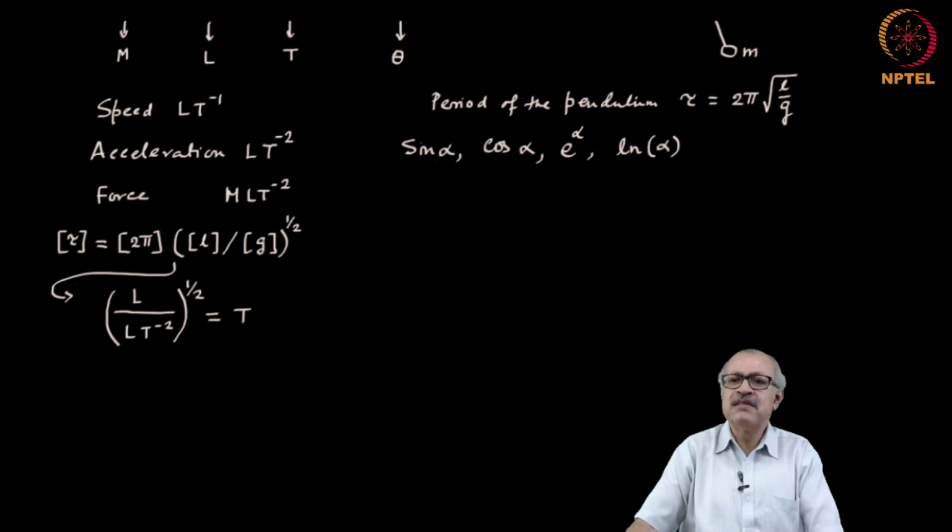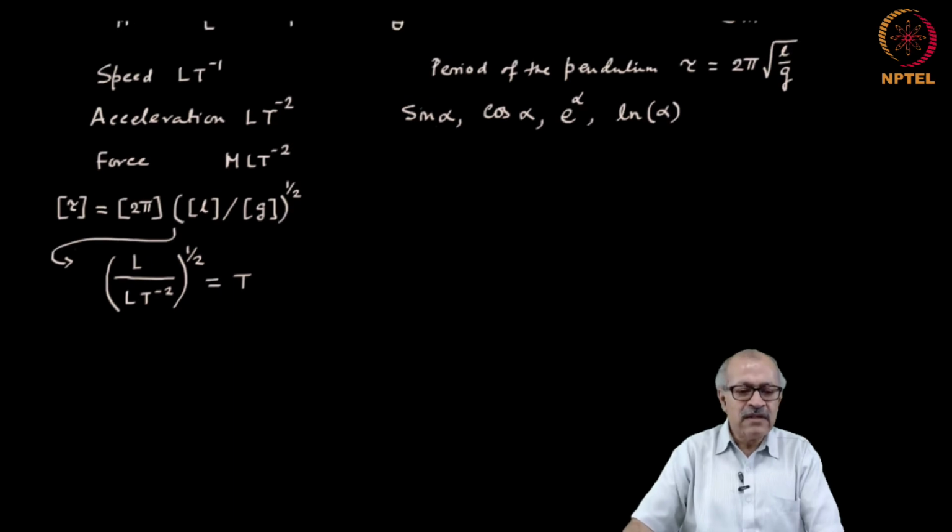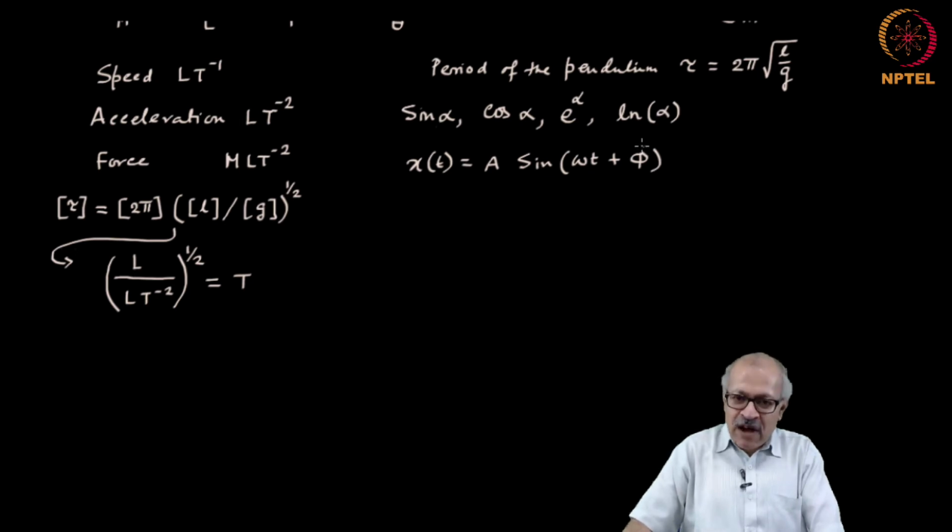Just to give a simple example, we often write x as a function of time is equal to some constant a times sin omega t plus some phase phi, say. Now, if the phi is in radians, it is non-dimensional, but how about omega t?